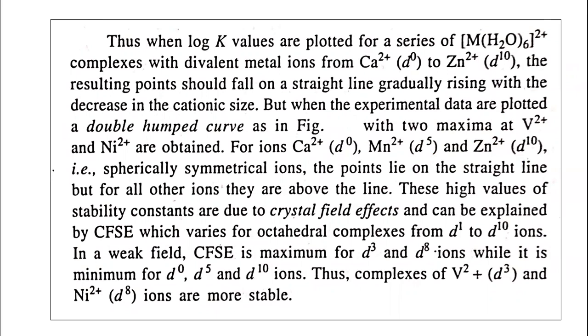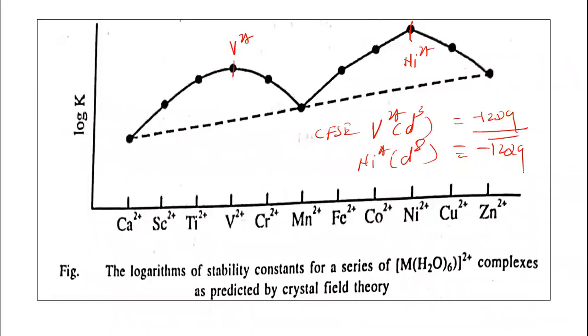So the crystal field effect also plays a very important role in the stability of the complexes. Complexes of vanadium 2 plus and nickel 2 plus ions are more stable as compared to the other metal ions. In this way, the crystal field effect affects the stability of the complexes.